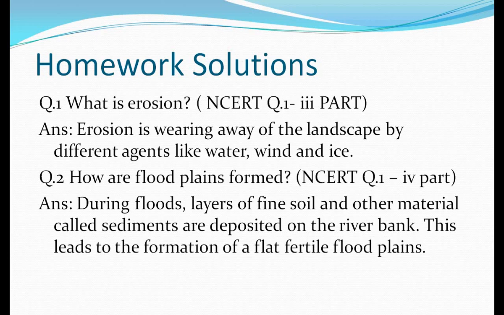Flood plains are formed by the deposition of fine soil and other materials known as sediments on the river banks. As the soil and sediments are brought by flood water, they are very fertile also, and this area of fertile soil is known as flood plains.